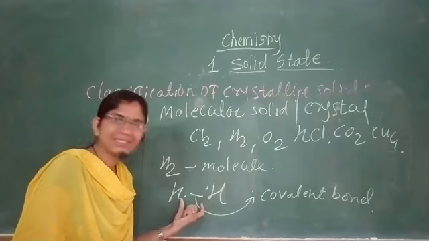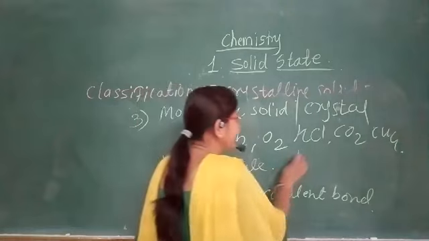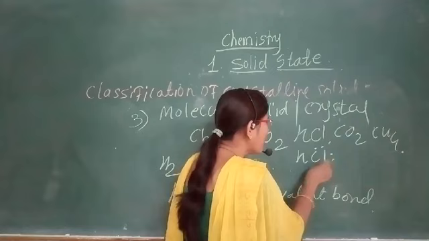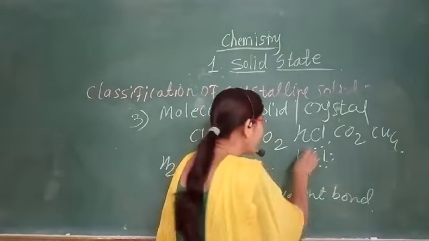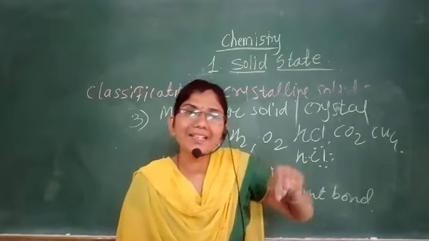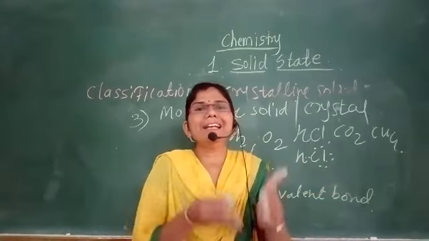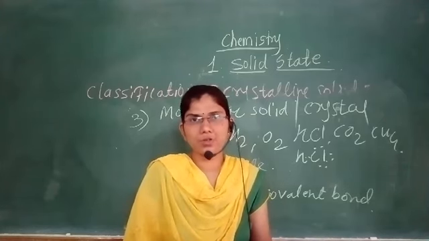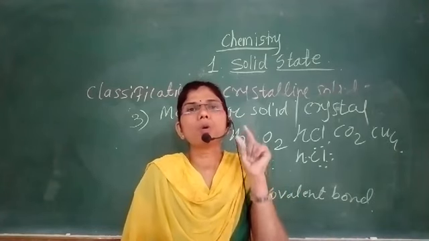Which bond is present in the atoms of the molecules? Covalent bond. If we consider the HCl molecule, chlorine has how many electrons in its outermost shell? 7 electrons. Hydrogen has how many electrons in the outermost shell? 1 electron. To complete their octet, H and Cl are held together by electrostatic force of attraction, and that attraction is called a covalent bond.